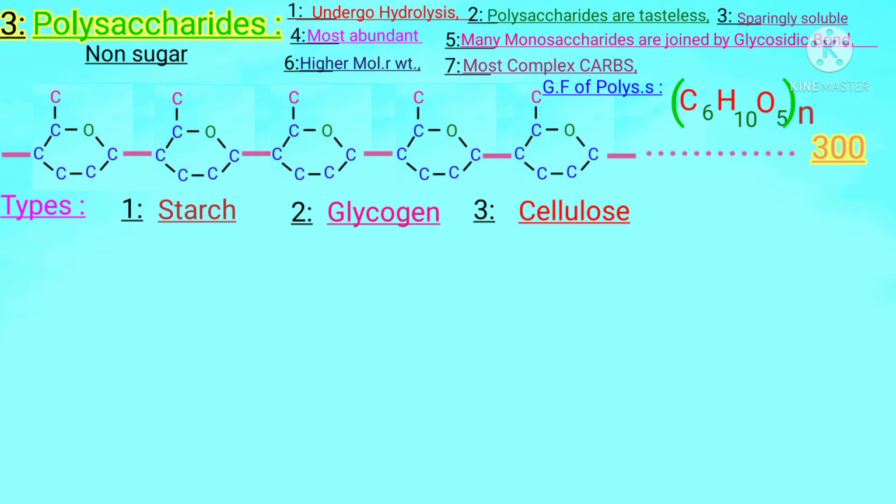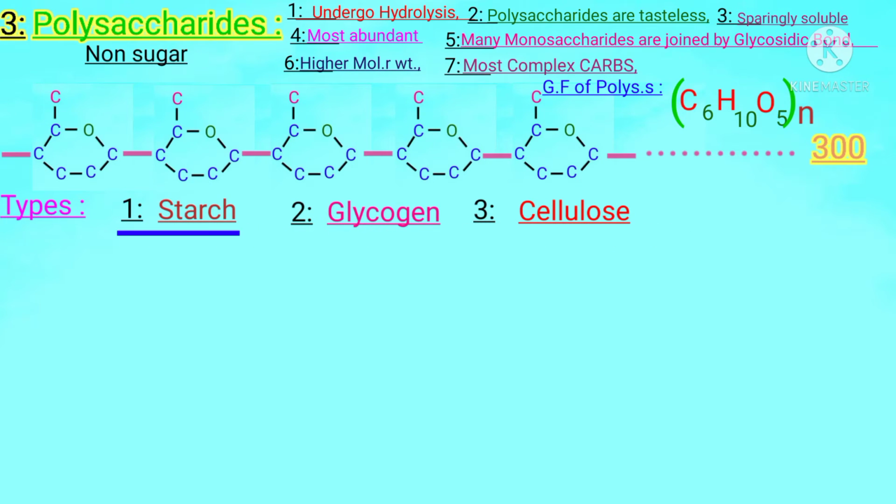Students, although peptidoglycan, chitin, pectin, agar, and dextrins are also polysaccharides, we will discuss only these well-known types that are included in the syllabus. Dear students, all of these three polysaccharides are present in living organisms in the stored form, in the form of a storage compound. So these perform a storage role in humans, animals, and in plants.